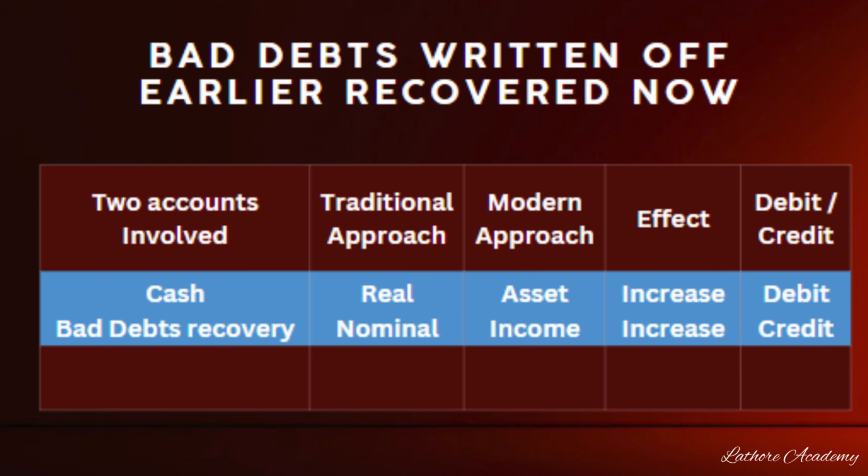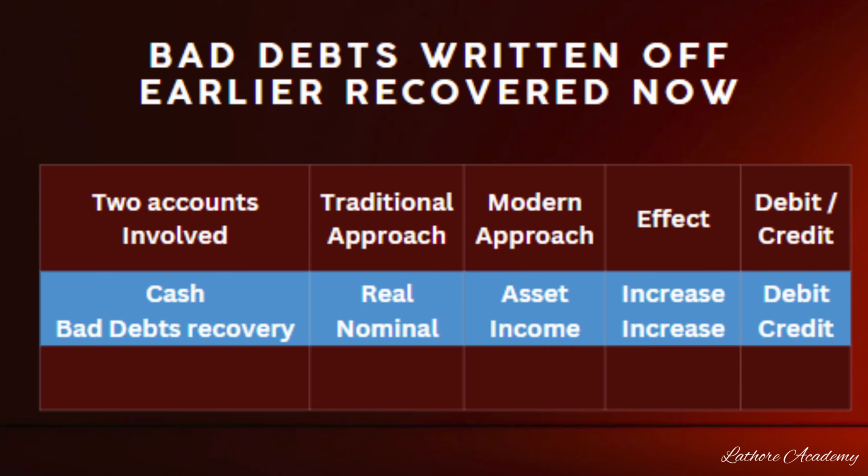Students generally make mistakes here. They use debtors account here. That is wrong, because when the bad debts occurred, we had written it off earlier by striking it off from the debtor balance, right? So now when the bad debts is recovered, we should not use debtors account. Please remember this. So cash account debited to bad debts recovery account.